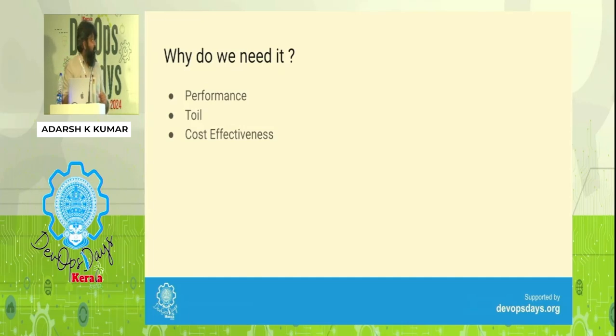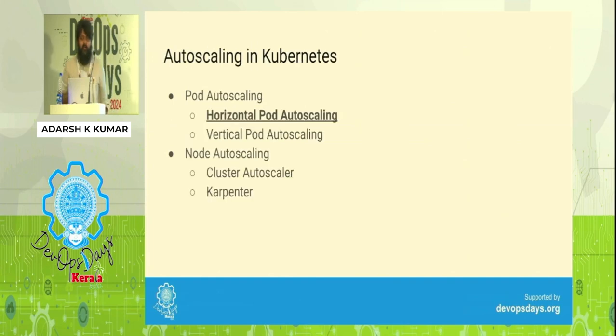Now, how do we ensure our system scales according to that? One option is to manually sit and do that, but then it's not fun, right? And we might make mistakes, and we don't want any kind of toil. So to ensure that our systems are performant with the change in traffic pattern, we need autoscaling, and that is cost effective as well. One option is, I know there will be a spike in the morning and evening, so I could run 10 pods of my application throughout the day, but that is a waste of money. So cost effectiveness is another reason why we need autoscaling.